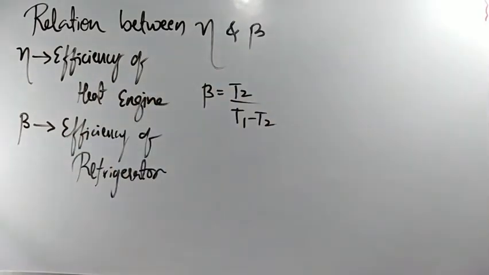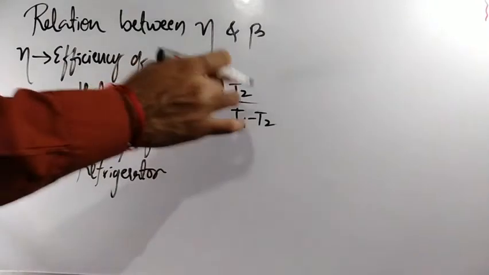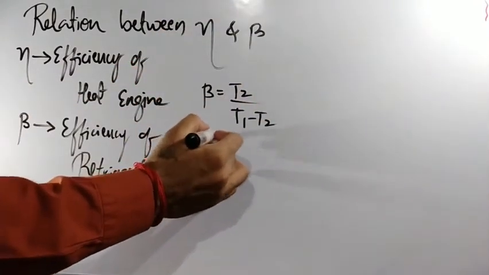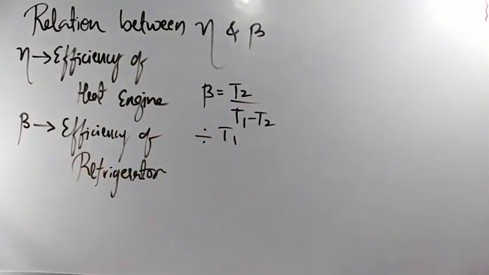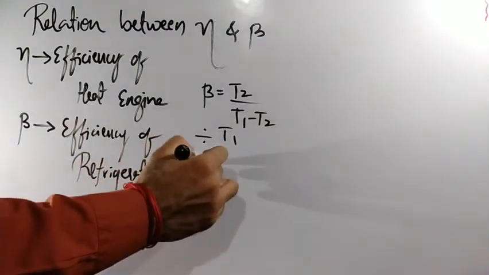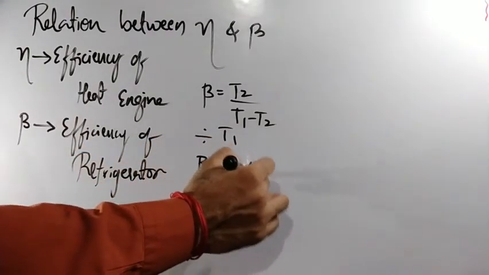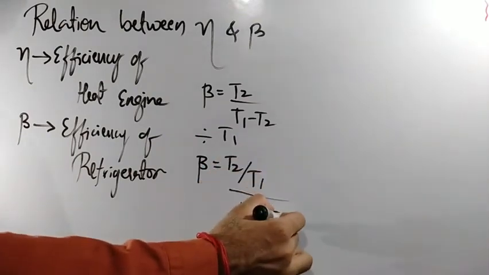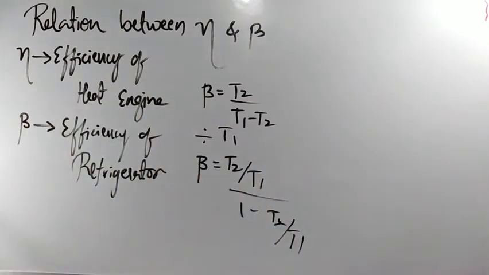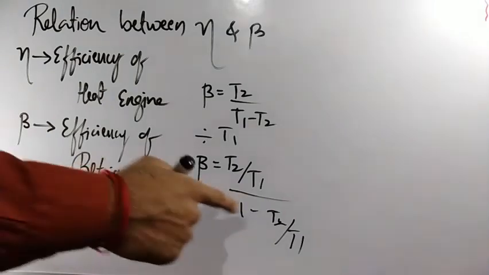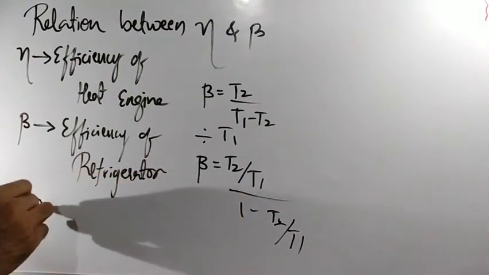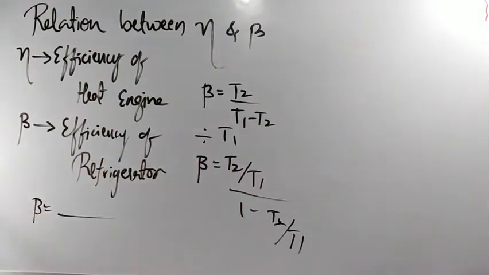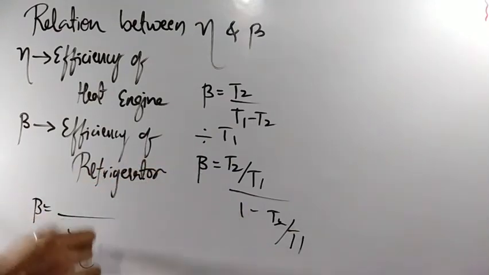Clear? So what I am going to do, for the right hand side I will divide with T1. So if I divide by T1 on the right hand side, beta is equal to T2 by T1 whole divided by T1 by T1, which is 1, minus T2 by T1. Now 1 minus T2 by T1 is nothing but eta.